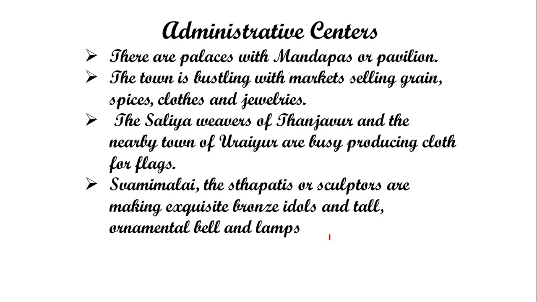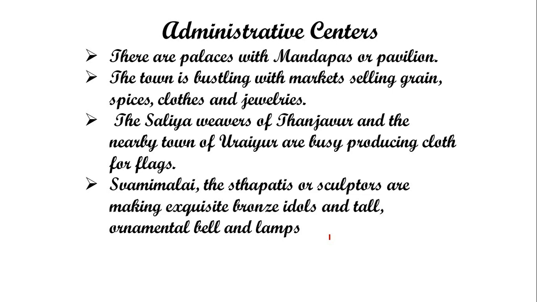So beta, as we know that the chapter will be tested as a pen and paper test, you have to focus more on one-mark questions or the important points and lines of the chapter. Sometimes this question is asked: name the weaver communities of the southern part of India during the medieval period, or in Thanjavur. The name of the community was Saliya. These were the people involved in the activity of weaving clothes.